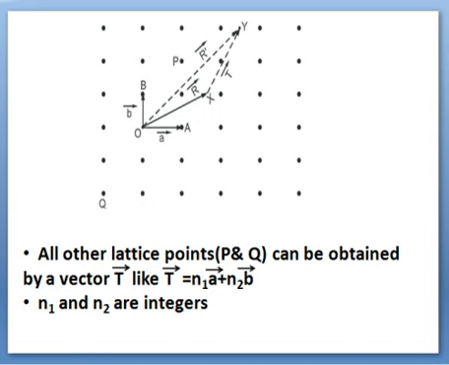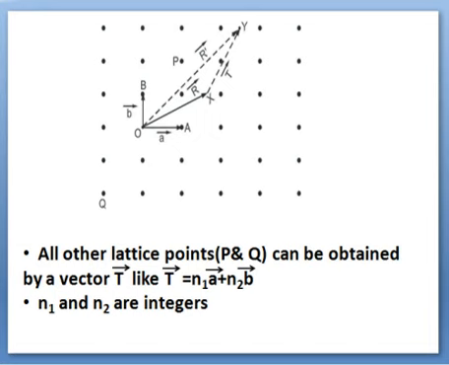Similarly, for the case of Q, in order to understand that position, we have to go 2 steps below along the y-axis and 1 step to the left along the x-axis, but both have negative signs. So in order to understand the position of P and Q, we should have some vector, and we have drawn that vector as T equals N1 A plus N2 B. These N1 and N2 are integers.